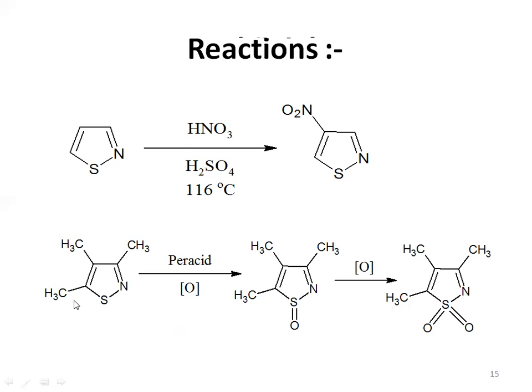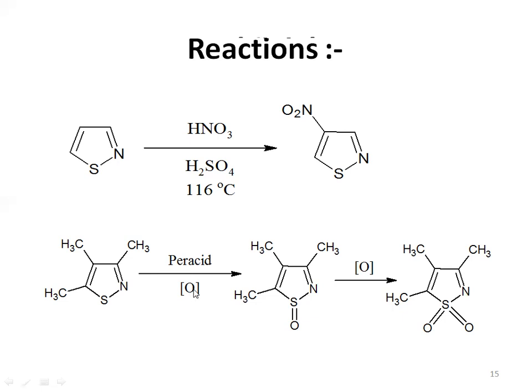After that, next reaction, again we have a substituted isothiazole. It contains 3 methyl groups on 3 carbon atoms: on the third, fourth and fifth positions. So its name will be 3,4,5-trimethyl isothiazole. After that, we are going to add per acid. Per acid means we are going to add a nascent oxygen atom here.